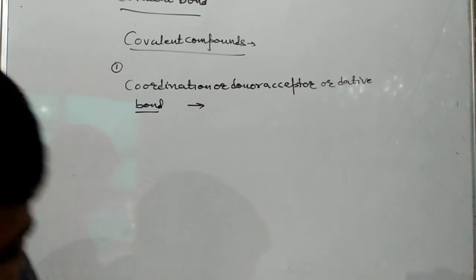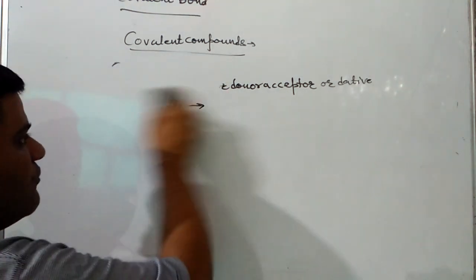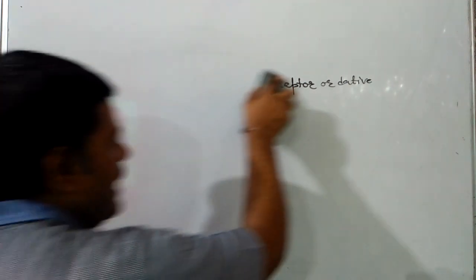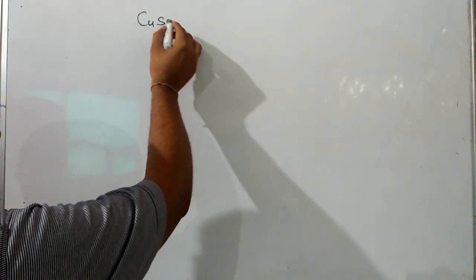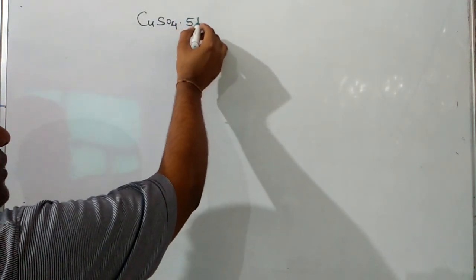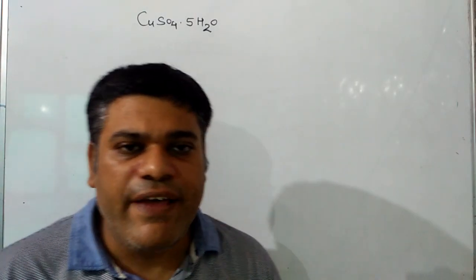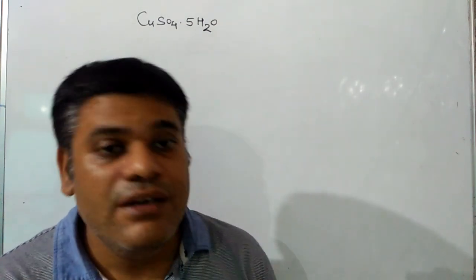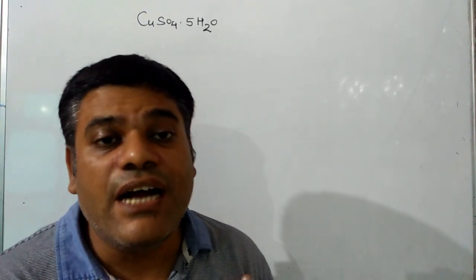Now we have to discuss a few molecules which are having different kinds of bonds in them, and the first one is CuSO4.5H2O. This molecule is having four kinds of bonds in it. The first one is ionic bond, second one is covalent bond, third one is donor acceptor or dative bond, and fourth one is hydrogen bond.